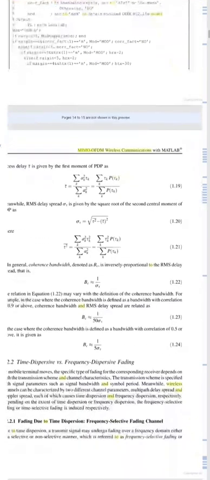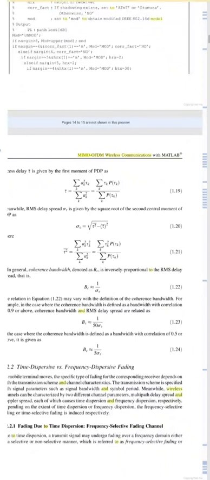So the next is the fading due to the time dispersion. Now the frequency selective fading channel: due to the time dispersion, a transmit signal may undergo fading over frequency domain either in a selective or non-selective manner, which is referred to as frequency selective fading or frequency non-selective fading respectively. So for the given channel frequency response, the frequency selectivity is generally governed by a signal bandwidth. Now this figure shows